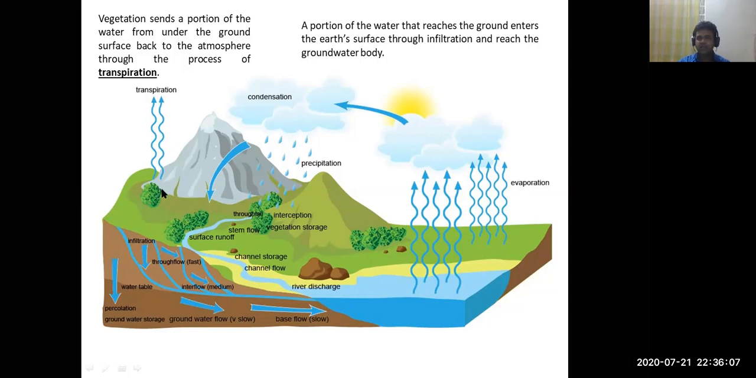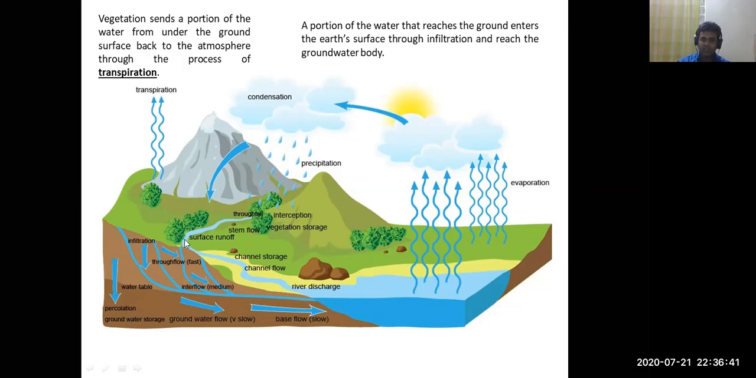Evaporation does not take place through plants, but in both transpiration and evaporation, water in the liquid phase converts into the gaseous phase. In transpiration, it converts through the plants. In evaporation, it is not through the plants. It may be from the water surface or bare lands. So this is the difference between evaporation and transpiration.